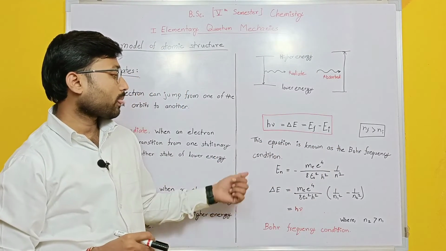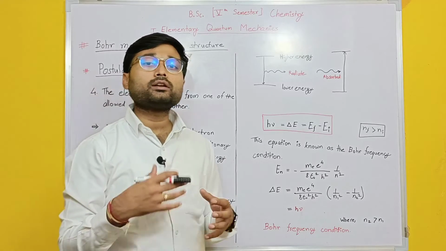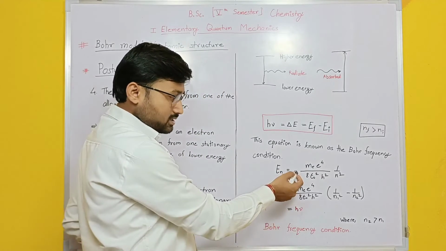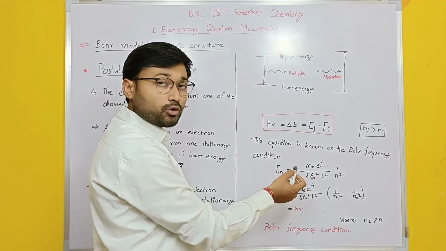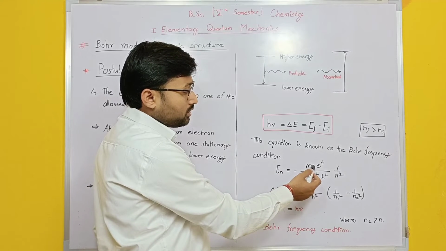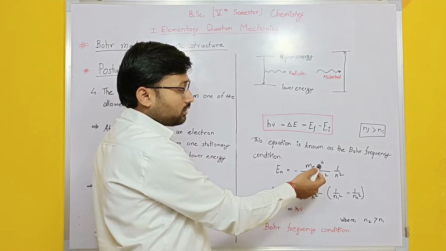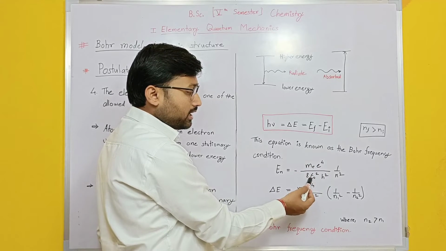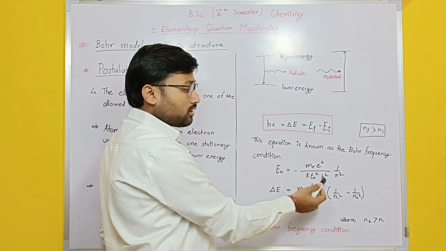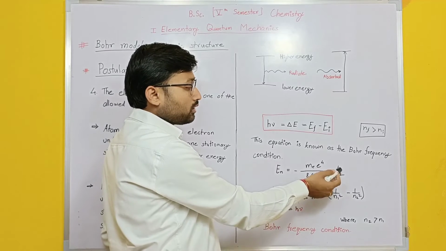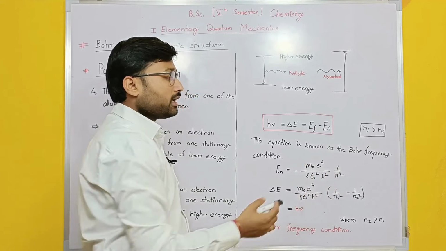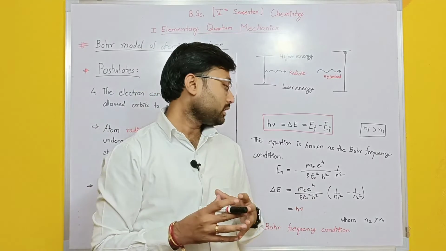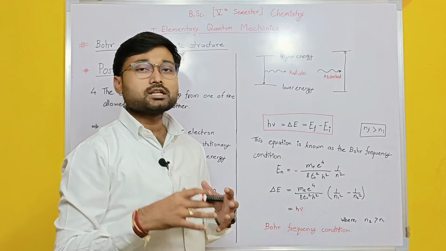Here is how we can calculate the energy. The formula is E n equals minus, and you should remember that the minus is important, minus m e into e to the power 4, where m e is the mass of the electron and e is the charge, divided by 8 epsilon naught whole square h square, into 1 by n square. Here n is the principal quantum number, epsilon naught is the permittivity, and e is the charge of the electron.